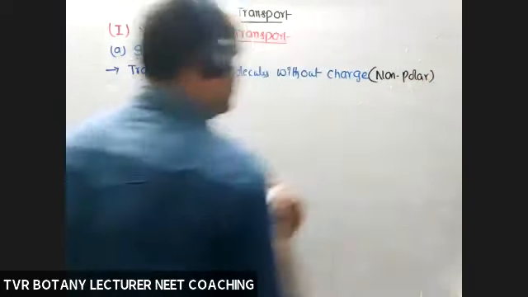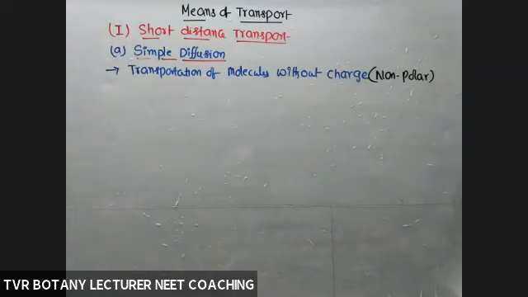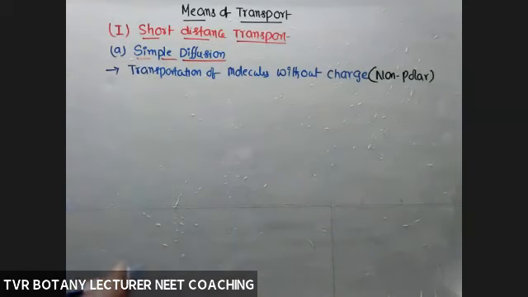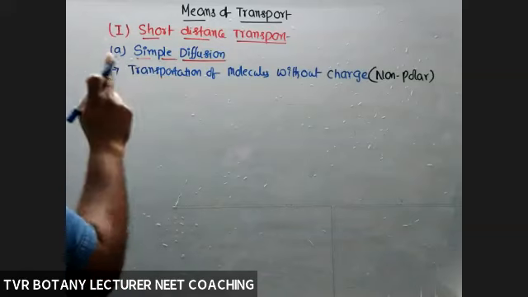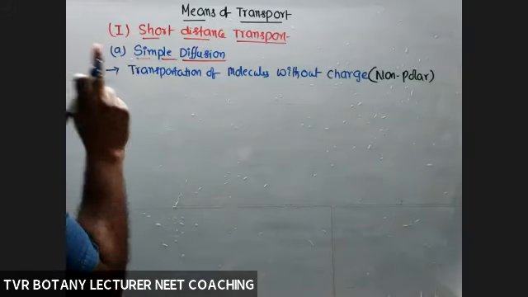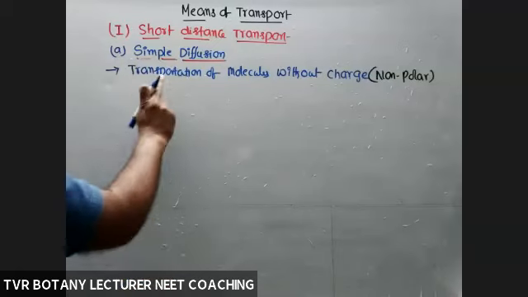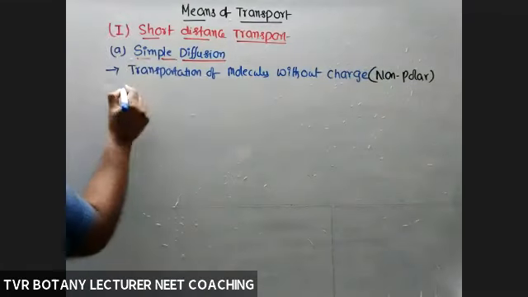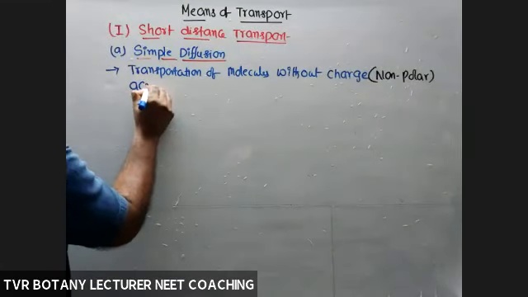If the molecule has a positive or negative charge, simple diffusion is not able to transport it across the membrane. That molecule must be without either negative or positive charge.